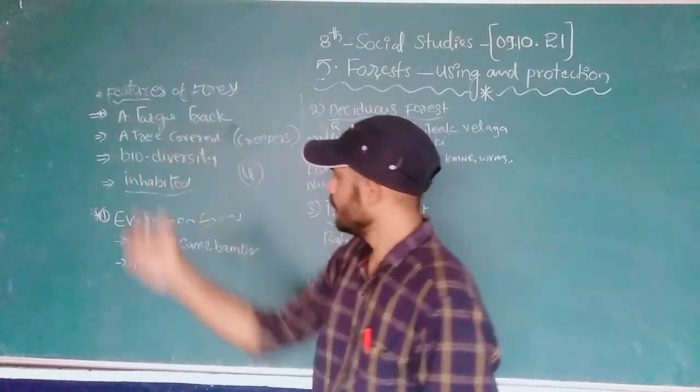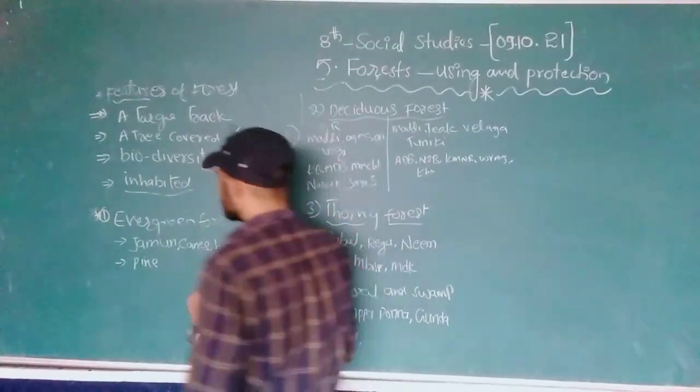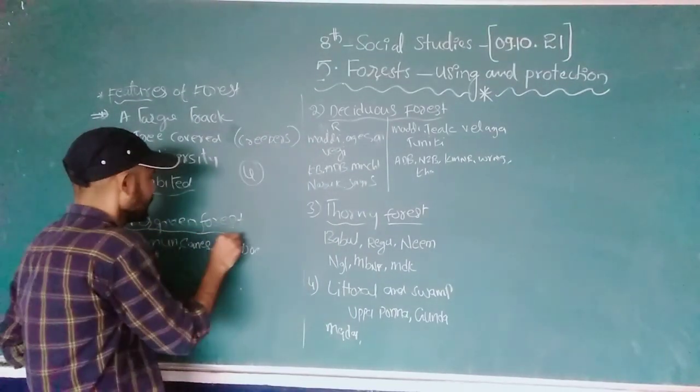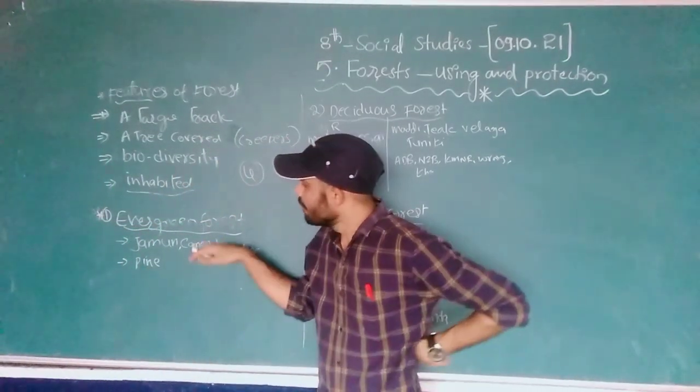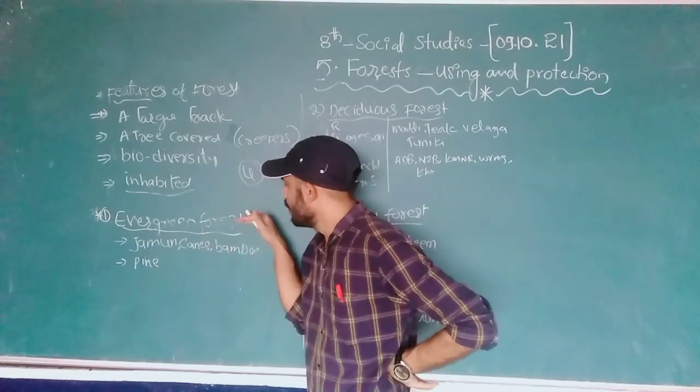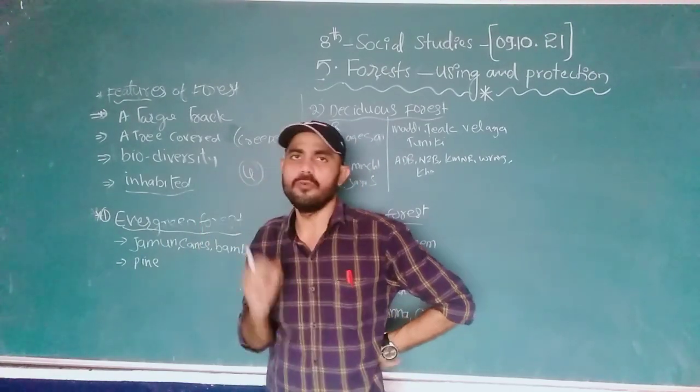What does that mean? See, the first one is the evergreen forest. Evergreen forest means an area that receives more rainfall.